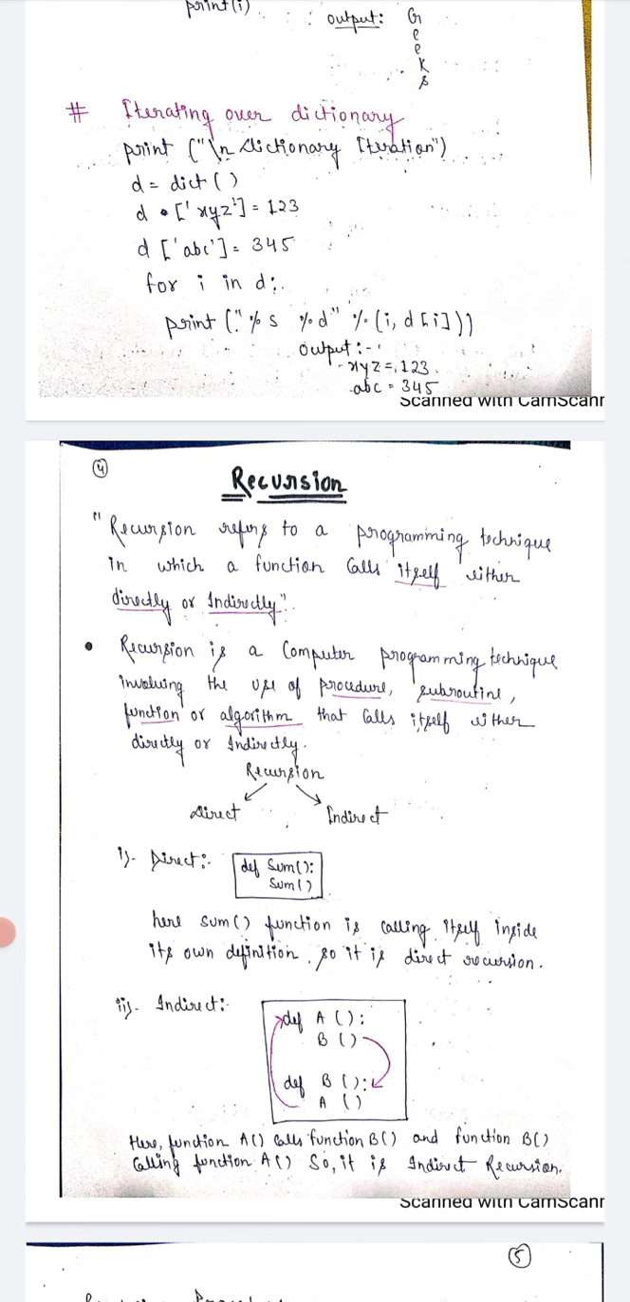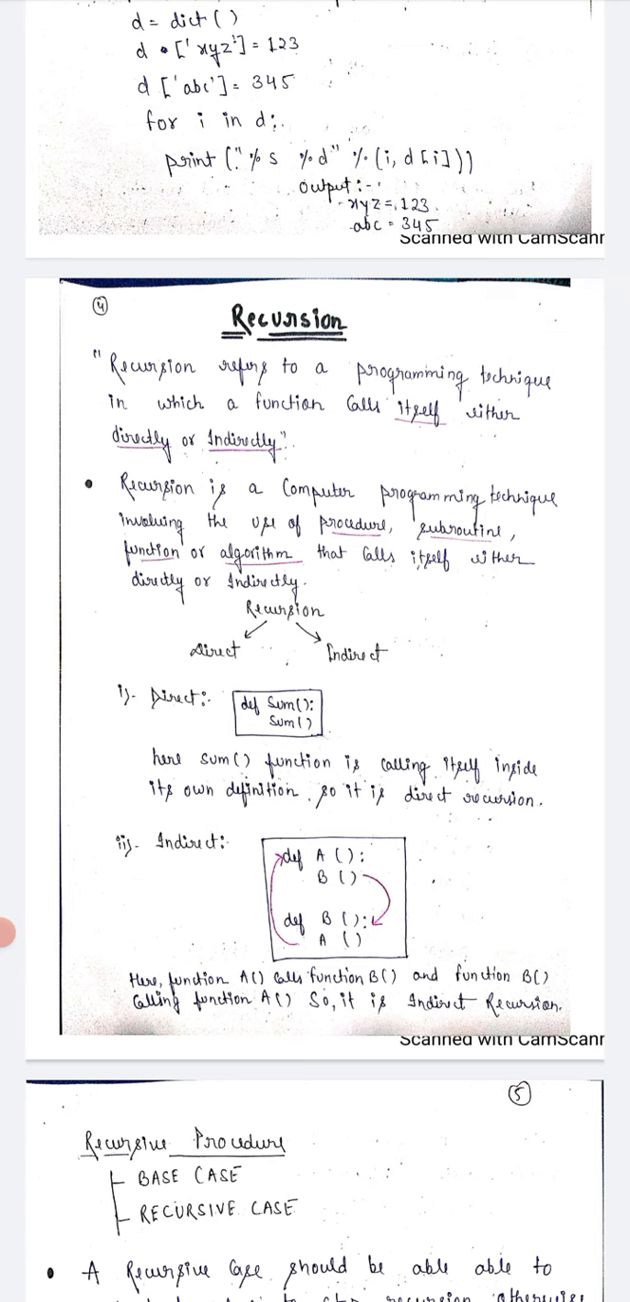Indirect means that we have created a def function A and a function B, and also a function B and C, and there is a function that again calls itself because both functions are similar. So we say that this is a direct function. A direct function means we create a sum function, and when we call the sum function, it is a direct function.